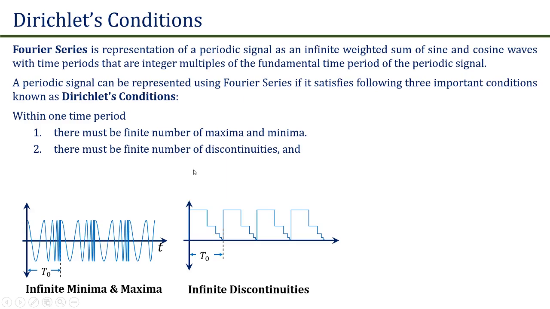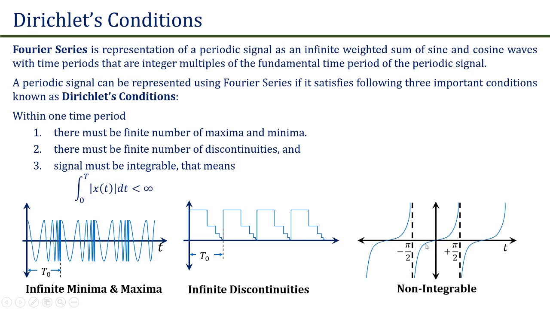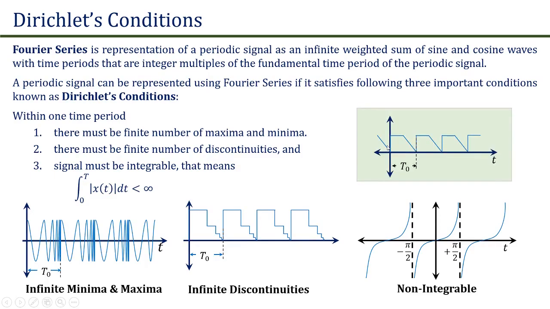According to the last condition, the signal must be integrable over its time period. That means the integration from 0 to T of |x(t)| dt should be less than infinity. The signal tan(t), as shown in this figure, is a periodic signal whose amplitude ranges from minus infinity to plus infinity. Therefore, this is a non-integrable signal, and this is also a signal that cannot be represented using a Fourier series.